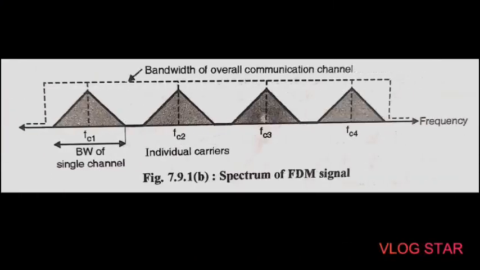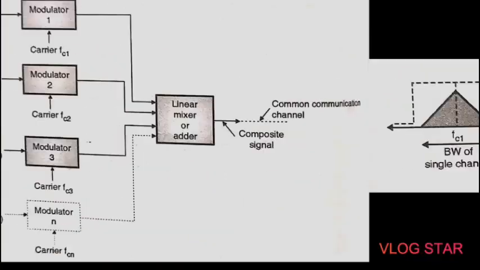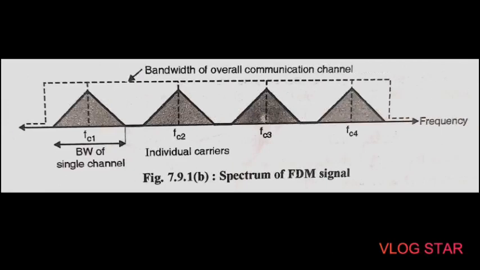The composite signal at the output of the mixer is transmitted over the single communication channel using this previous figure, that is the FDM transmitter. This signal can be used to modulate a radio transmitter if the FDM signal is to be transmitted through the air. Basically, FDM is based on the bandwidth sharing concept.